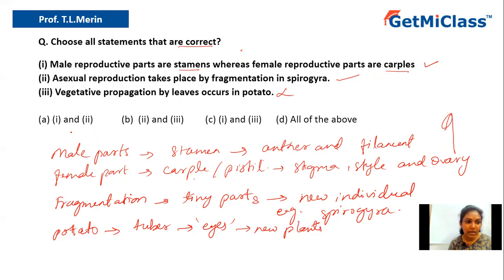So let us look at the options. Option A is 1 and 2, which is the right answer according to our explanation. Option B is 2 and 3. 2 is correct, but 3 is wrong, because in case of potato, leaves do not undergo vegetative propagation, or we cannot utilize them for vegetative propagation in vivo. In vitro, of course, tissue culturing can be done, but we are talking about vegetative propagation, which is done in vivo. So option B is ruled out. Option C says 1 and 3, again ruled out, because the third statement is wrong. Option D says all of the above, which is again wrong, because we have only one correct answer, that is option A, which includes only statements 1 and 2.